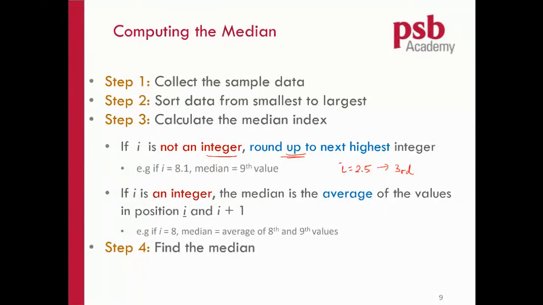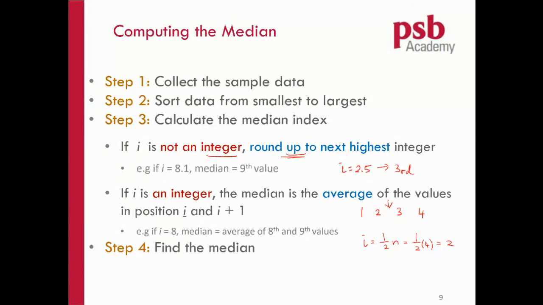But if I ends up with a round number, for example, I just list down a few numbers: 1, 2, 3, 4. These are my numbers. If you use the I, I will be half n, and there are 4 numbers here, so I put 4 here, and I get 2. So I is 2. Can I say the median is 2? At one look, you know the median cannot be 2. The median has to be here, right? So how should I handle that?